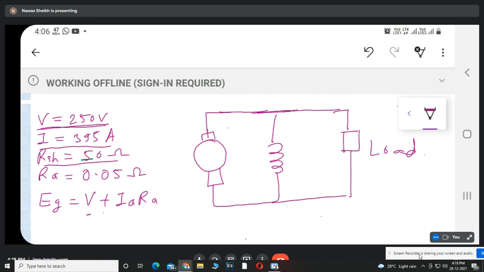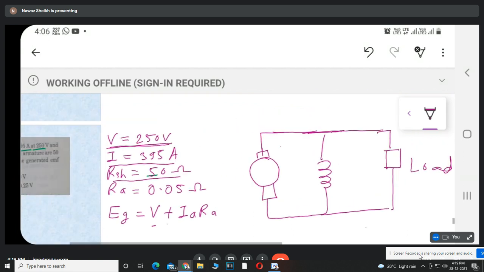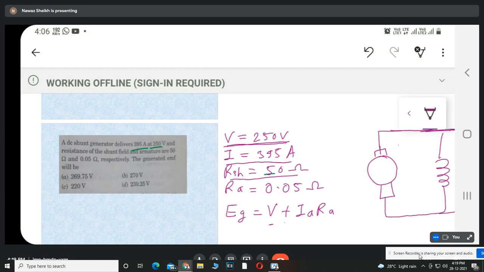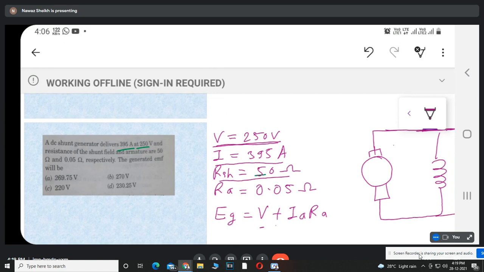Sorry, what is given here? Total current. The value of total current delivered from the generator है ना? Yes. A DC shunt generator delivers 395 ampere. So it is the total current.